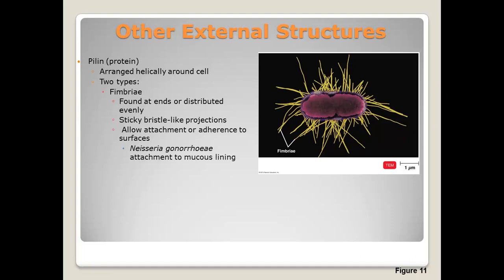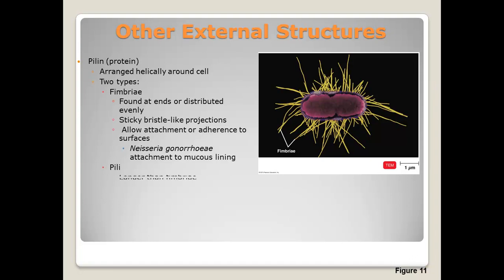Neisseria gonorrhoeae, which causes gonorrhea, has fimbriae so it can colonize mucous membranes. So Neisseria is able to colonize the mucous membranes of the reproductive tract by attaching with fimbriae. Pathogens must be able to adhere to their host if they are to survive and cause disease. Neisseria cells that lack fimbriae are non-pathogenic. So if they didn't have their fimbriae, they would not be able to attach and cause gonorrhea.